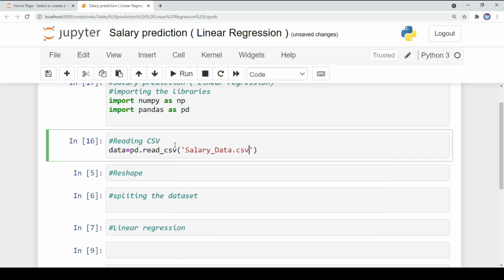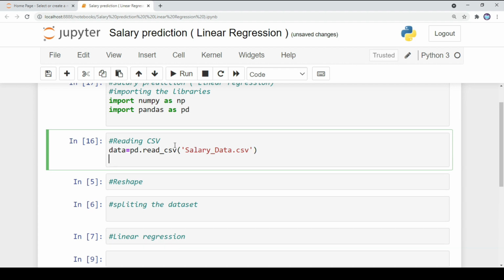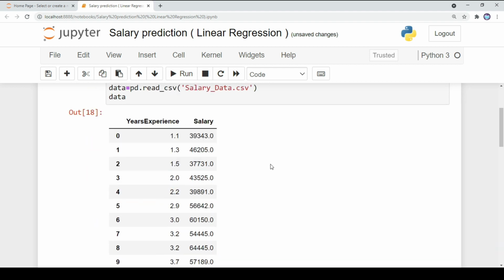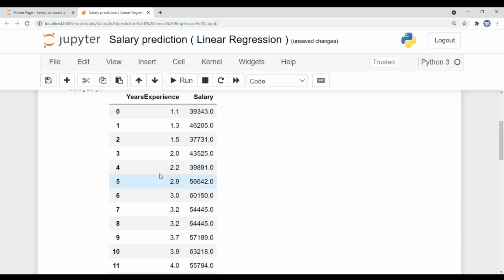So let's print our dataset. You can see this dataset contains two columns of data, experience and salary. Experience is the independent variable and salary is the target variable. We are going to find the target variable, which depends on the experience of the employee. Here we have 29 rows of data, and with this we are going to make a prediction.